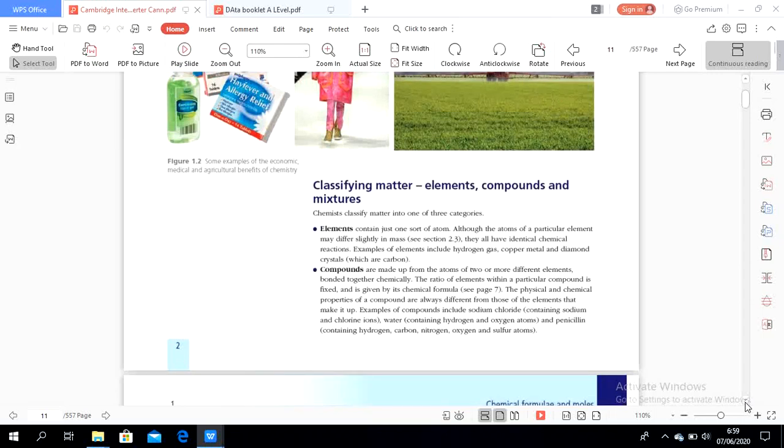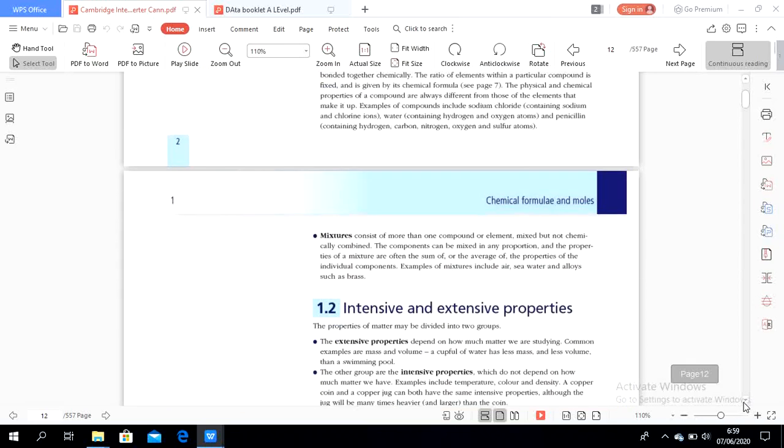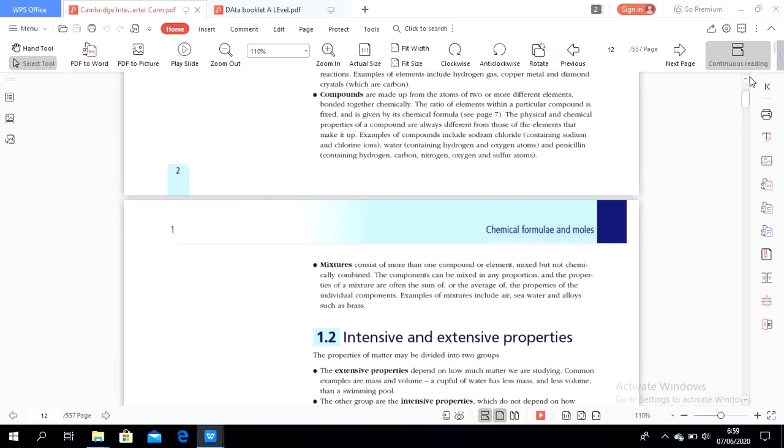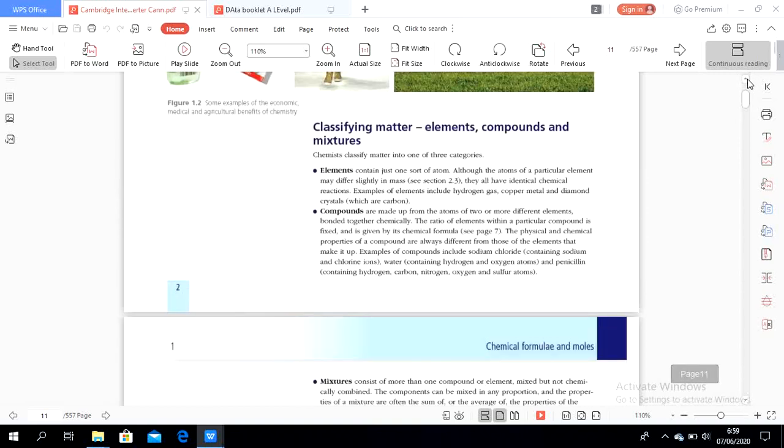Next, classifying matter: elements, compounds, and mixtures. Chemists classify matter into one of these categories: elements, compounds, and also mixtures. Let's see one by one. Elements contain just one sort of atom, although the atoms of a particular element may differ slightly in mass. They all have identical chemical reactions. Examples of elements include hydrogen gas, copper metal, and diamond, which is carbon. So these are the elements.